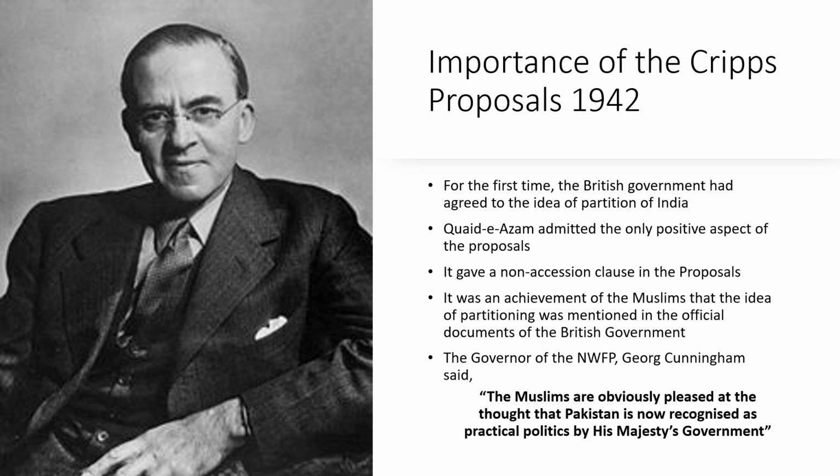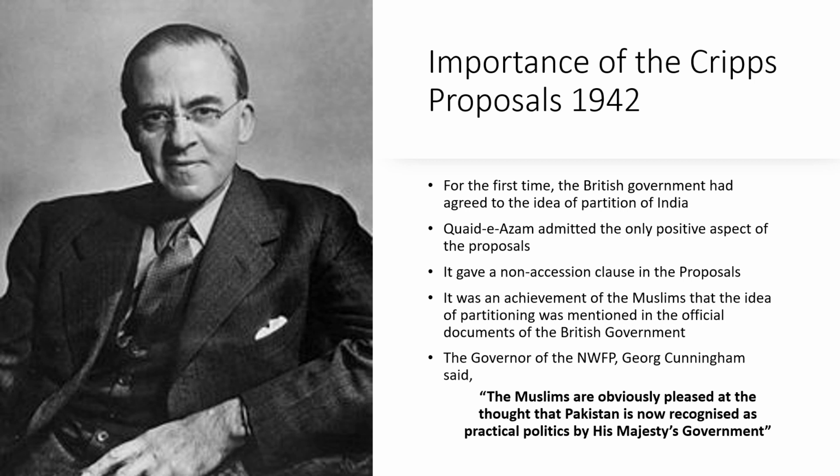So we have studied the background of the Cripps proposals in detail, and the reaction of the two most dominant political parties of India. Now we will study the importance of the Cripps proposals, why these proposals are important, and let's analyze these proposals in detail. Well, the most important aspect of this proposal was that for the first time, the British government had agreed to the idea of partitioning of India. Not directly, but indirectly. How?